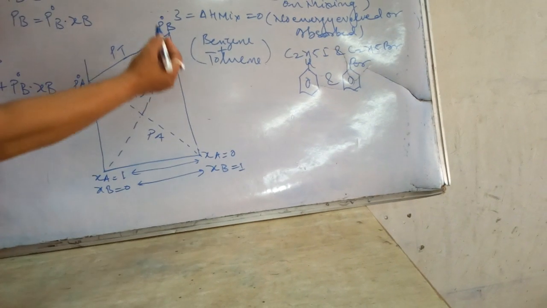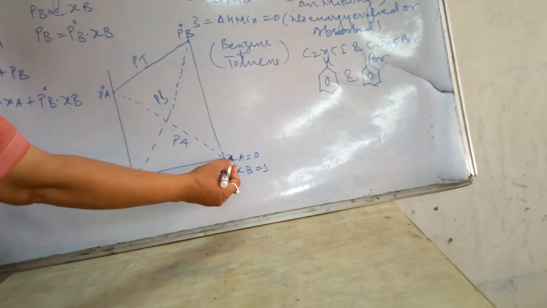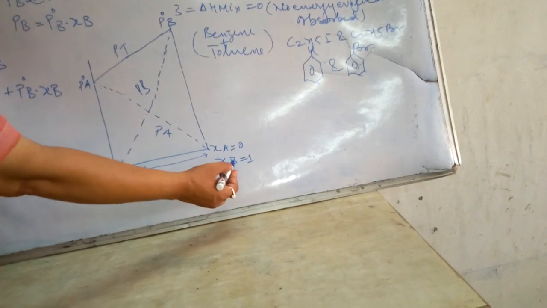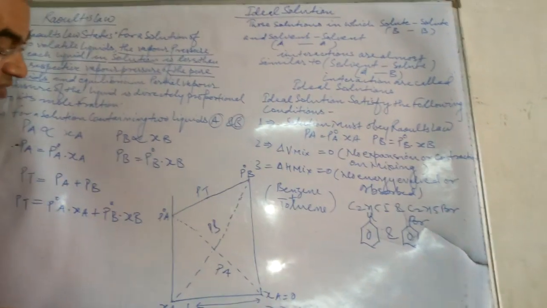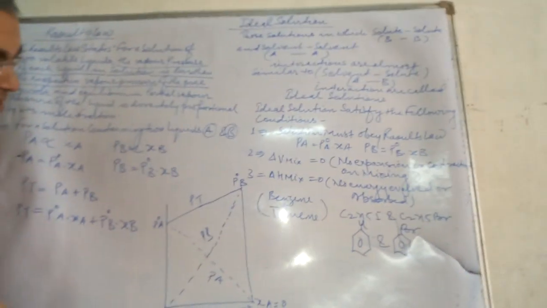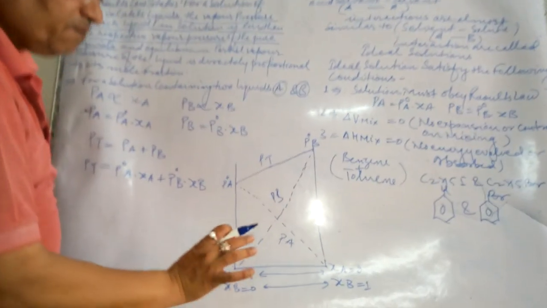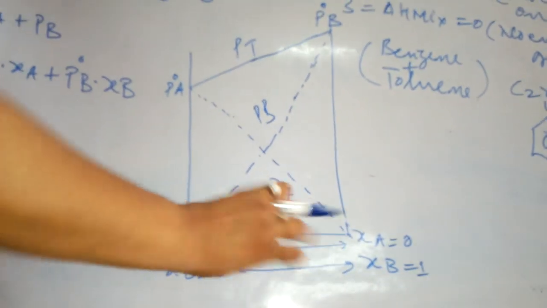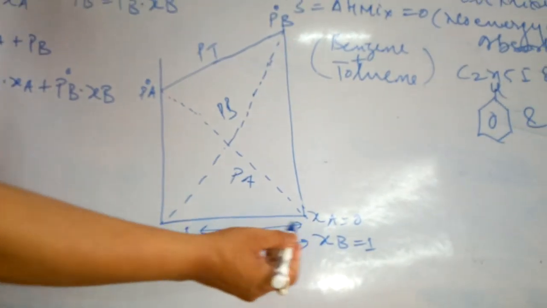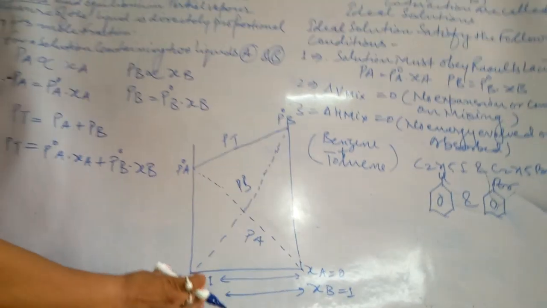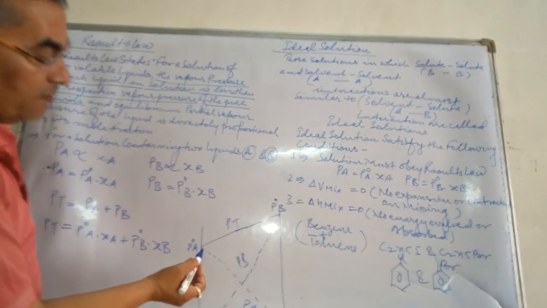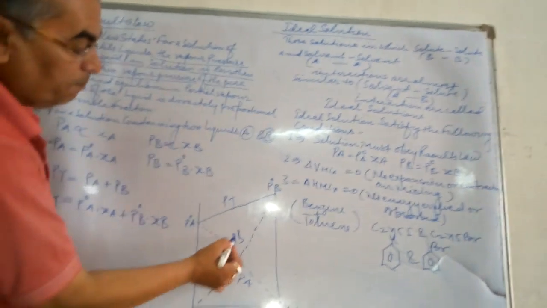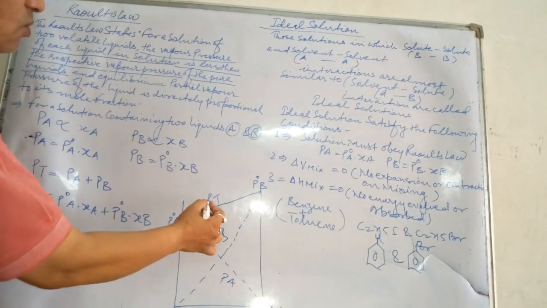Before mixing, this side the number of moles of component A is 1 and of component B is 0, means XA 1 and XB 0. But when both the liquids get mixed and attain equilibrium, their partial pressures become PA and PB, and the total pressure goes up to PT.